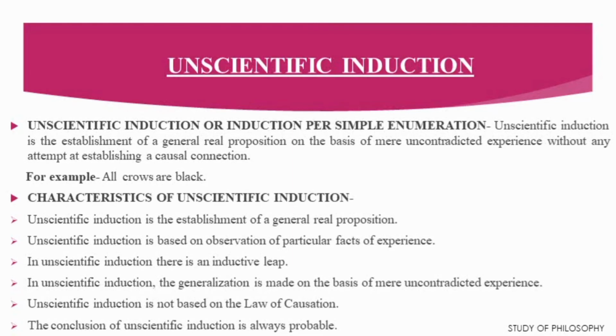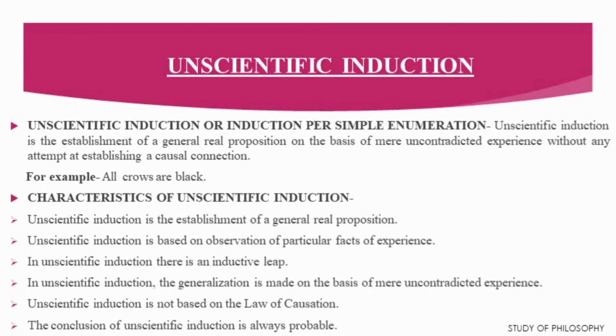Secondly, unscientific induction is based on observation of particular facts of experience. Thirdly, in unscientific induction, there is an inductive leap. That means there is a jump from some to all. In unscientific induction, the generalization is made on the basis of mere uncontradicted experience.